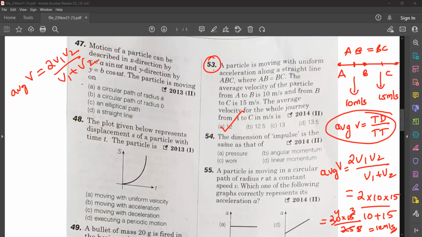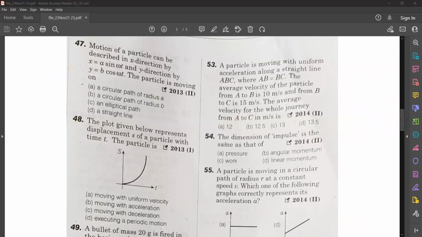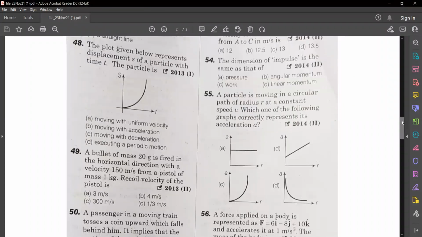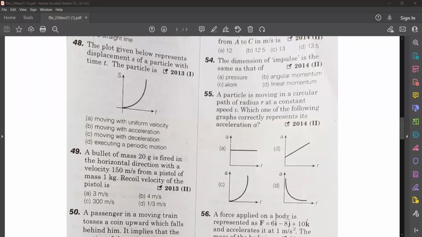Okay, so moving to the next question. Question number 54. The dimension of impulse is same as that of. So first of all, we'll see what is the dimension of impulse. What is the formula of impulse?